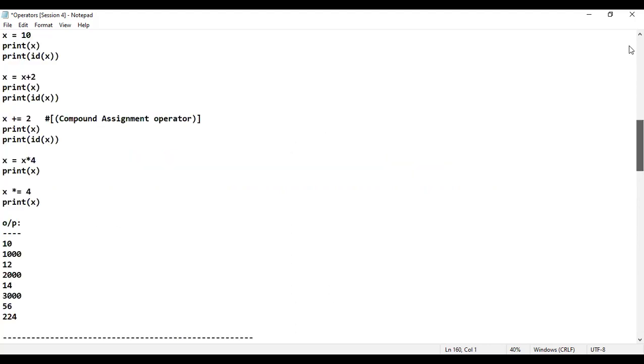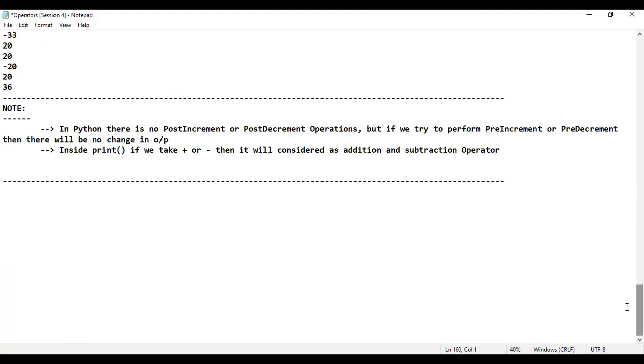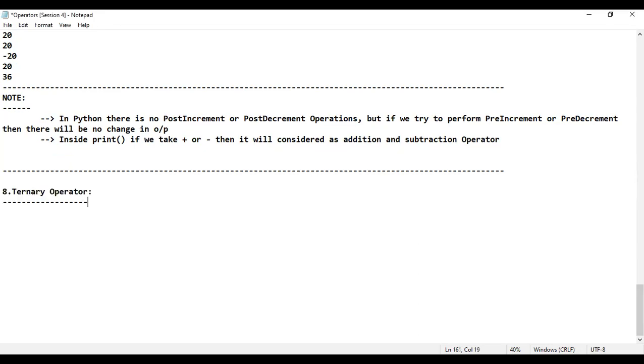Totally, I have taught you how many operators? Seven operators I have taught. The next one happens to be the eighth one. Okay, sir, which is the eighth operator, sir? The eighth operator is pretty simple, which is the ternary operator. Ternary operator. Okay, sir, what do you mean by ternary operator? It is pretty simple. Observe properly.